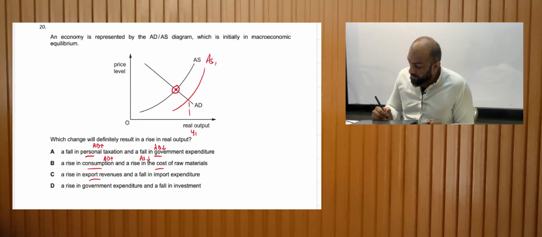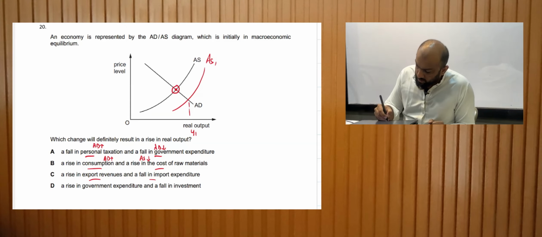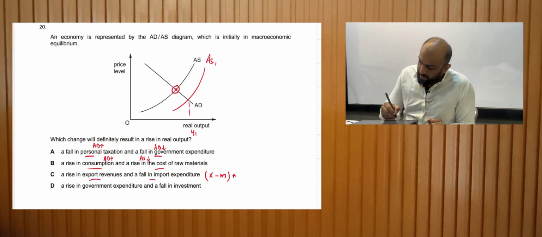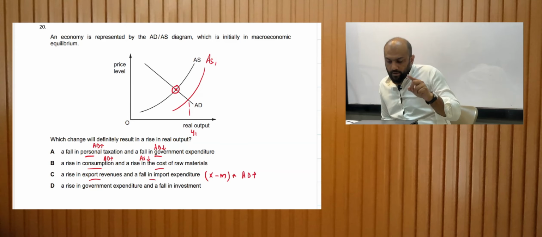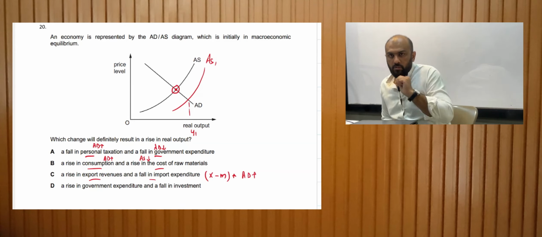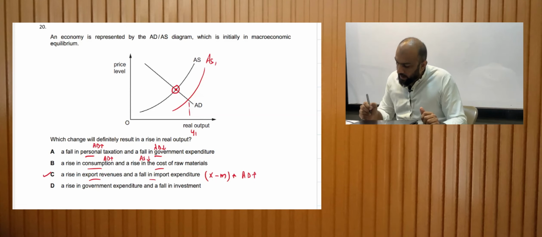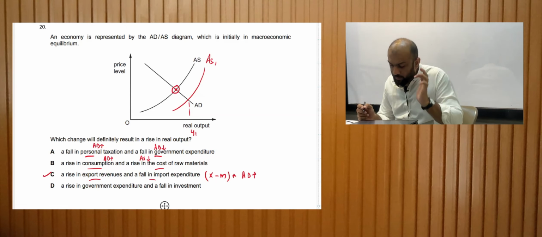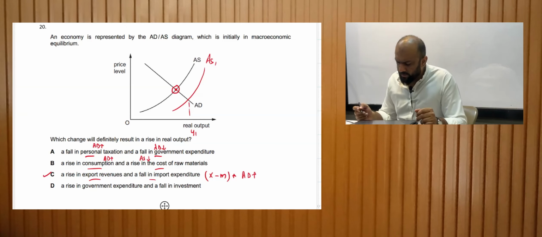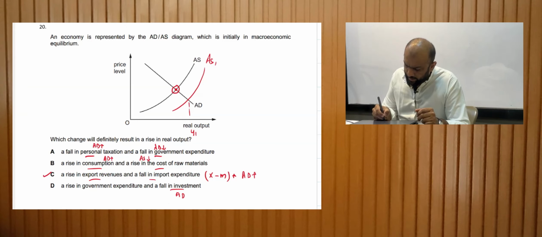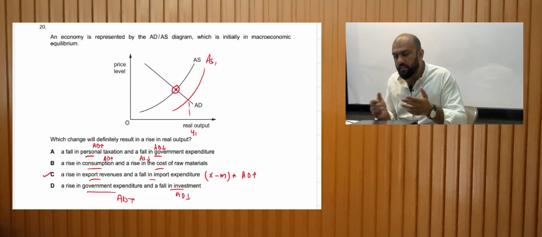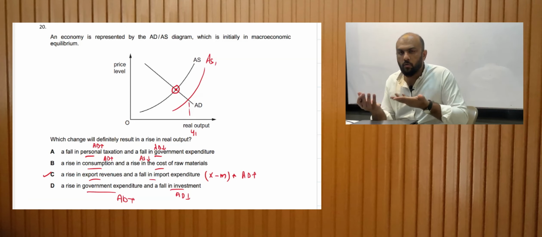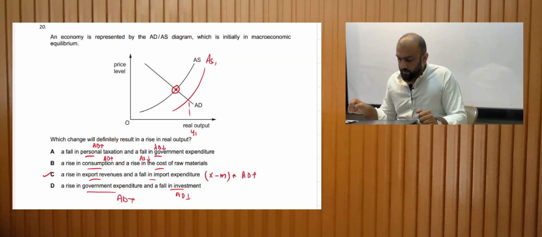A rise in export revenue and a fall in import expenditure. This means that the net export is increasing, which means the aggregate demand is increasing. When the aggregate demand is increasing, that's your right answer. A rise in the government expenditure and fall in the investment. Fall in the investment, aggregate demand is falling. Rise in government expenditure, aggregate demand is increasing. Hence, they just counter each other.